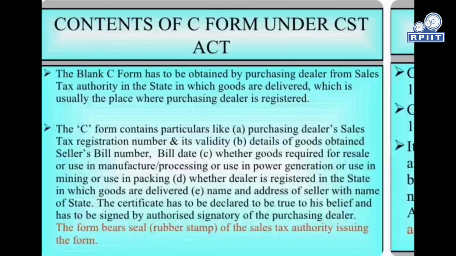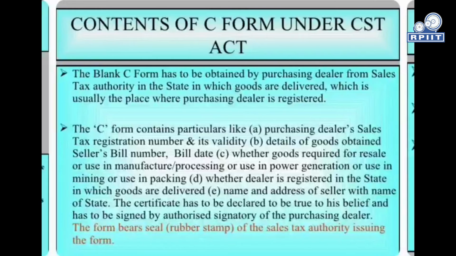The C form contains particulars like the purchasing dealer's sales tax registration number and its validity, and details of goods obtained for use in the manufacturing process, or used in power generation, or used in mining, or for use in packaging.